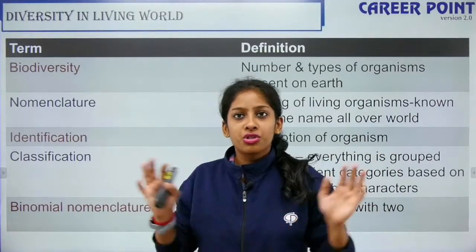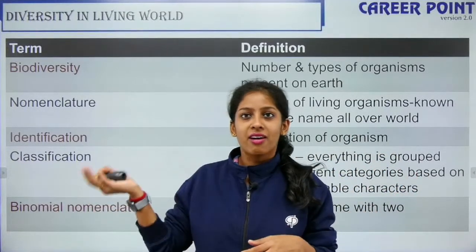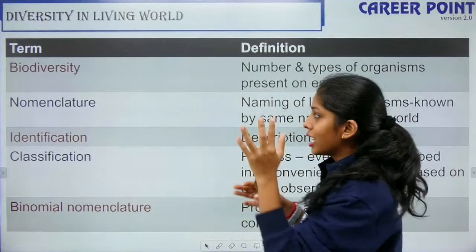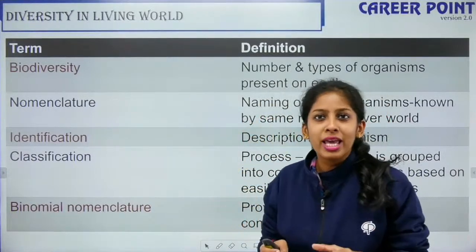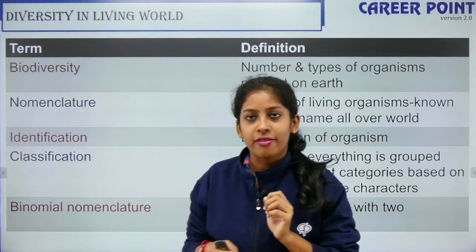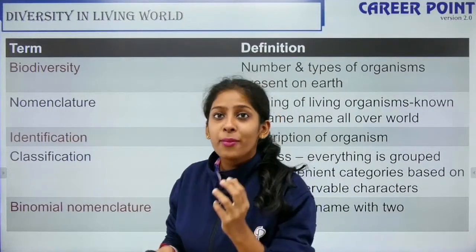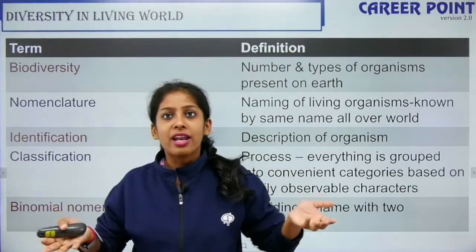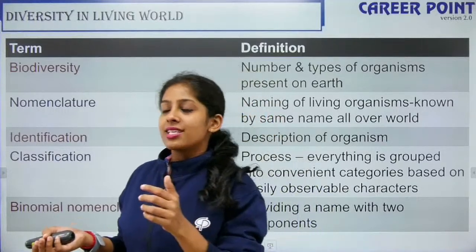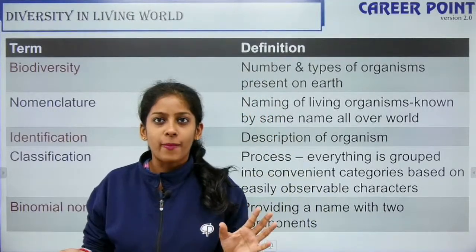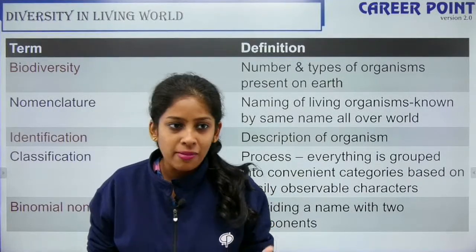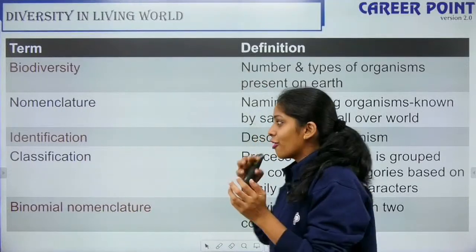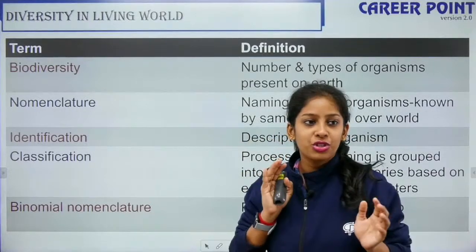I am known as Krishna throughout. It's not that I have a different name here and a different name elsewhere. All my documents carry the name Krishna, right? So you have to name it, that is nomenclature. But before you name it, there are certain things you have to identify, right? For example, sometimes you name it with respect to the color. Sometimes when you have to name a baby, you look into the eyes of the baby and you name it Meenakshi, right? If its eyes are like the eyes of a fish, so these are very common, right? Sometimes depending on the color of the baby, the hair of the baby, depending on the physical features, you name an individual. Similarly for organisms also, you have to do some identification and classification.